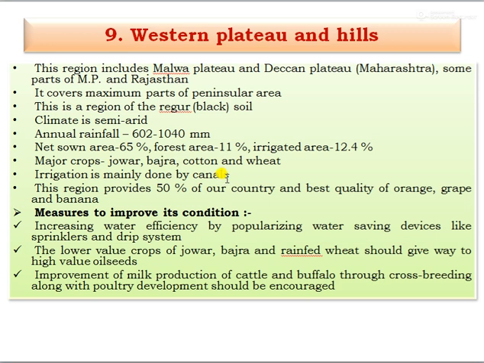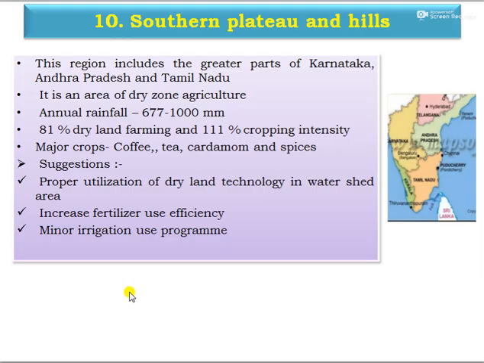Irrigation is mainly done by the canals, and this region provides 50% of our country's best quality orange, grape, and banana. And the measures to improve its condition, that is increasing water efficiency by popularizing water saving devices like sprinkler and drip system. Then lower value crops like jowar, bajra, and rainfed wheat should give way to high value oilseeds. Then improvement of milk production of cattle and buffalo through the crossbreeding, and along with the poultry development should be encouraged. This 10th one, that is Southern Plateau and Hills.